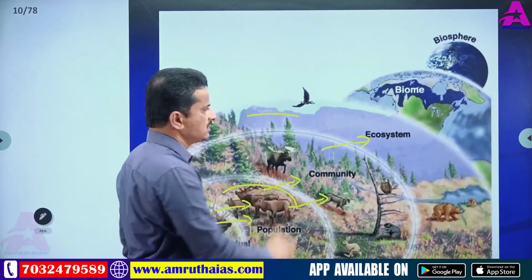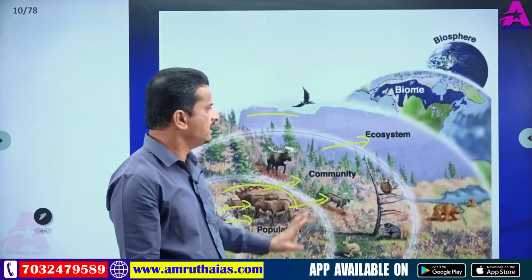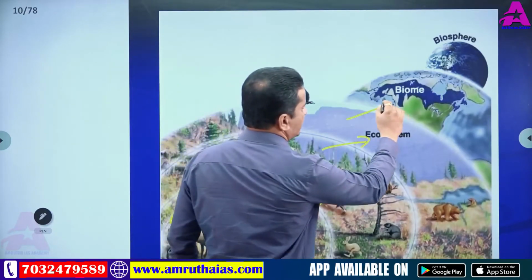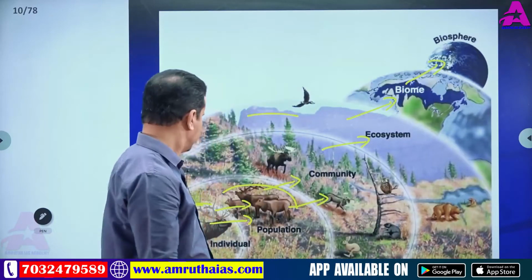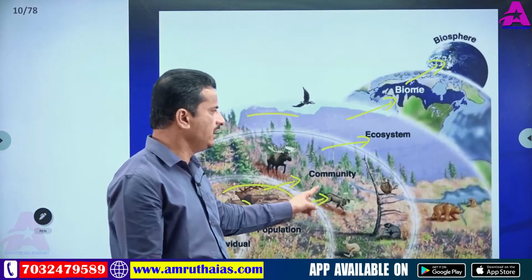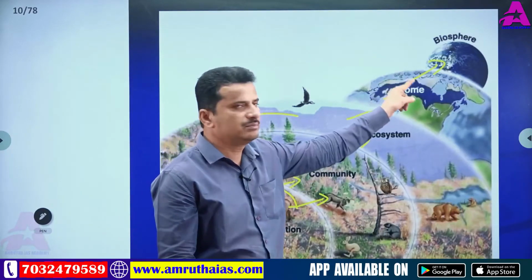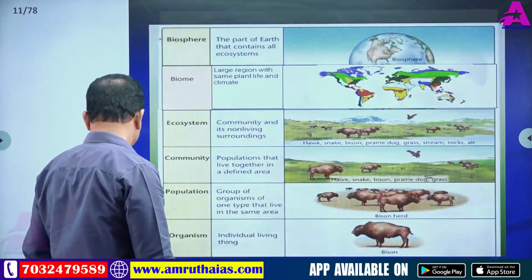This part is the ecosystem, with different components present. Ecosystems are part of a biome, and some biomes are present in the biosphere. So: single organism, population, community, ecosystem, biome, biosphere. It's very clear.